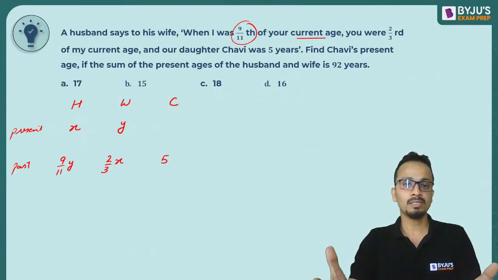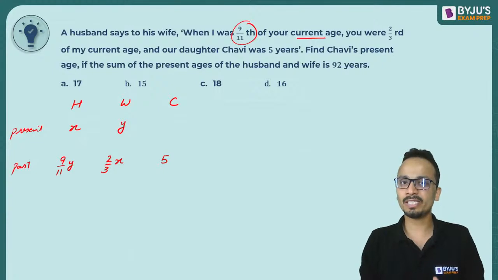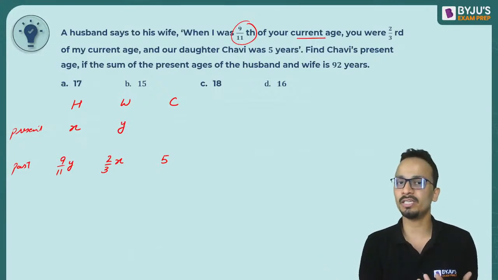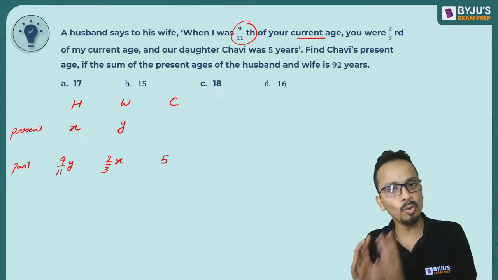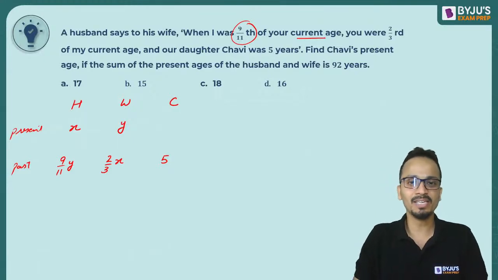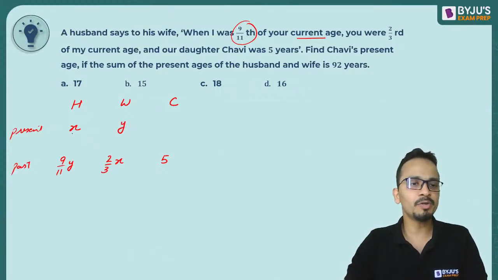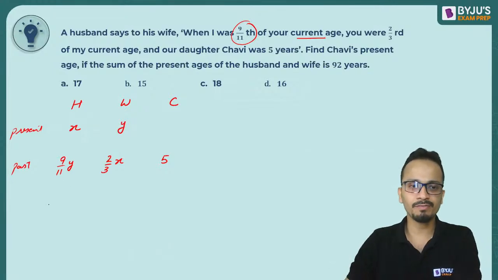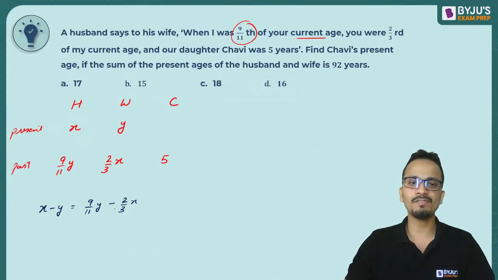So let's say today the difference between your age and my age is 40 years. Let's assume. So after few years down the line, the difference between our ages will remain same if both of us are alive. Okay. So the difference between the ages of two people always remains same. So I'll write the difference between the present ages of husband and wife, X minus Y. That will be equal to the difference between their ages in the past: 9 by 11 Y, this is husband's past age, minus 2 by 3 X, this is wife's past age.